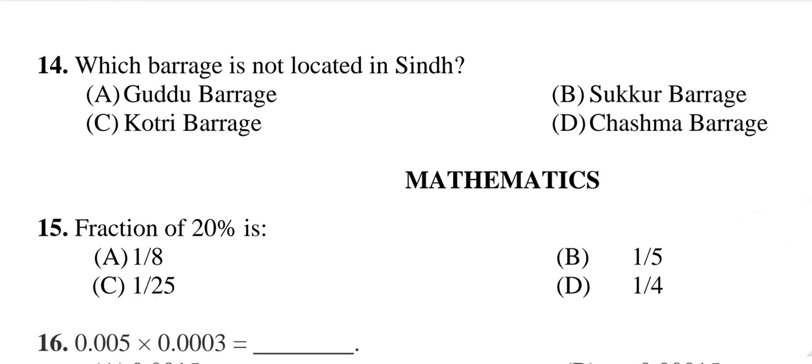Question number 14. Which is not located in Sindh? A. Gudu Barrage, B. Sakhar Barrage, C. Kotri Barrage, D. Chashma Barrage. All first 3 barrages are located in Sindh. Chashma Barrage is not located in Sindh. So correct answer is D. Chashma Barrage.